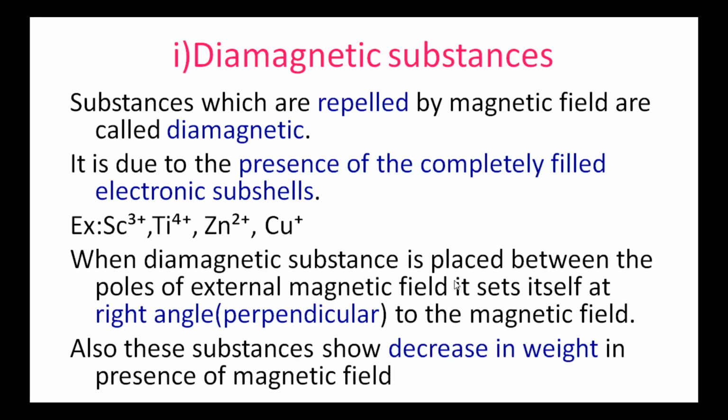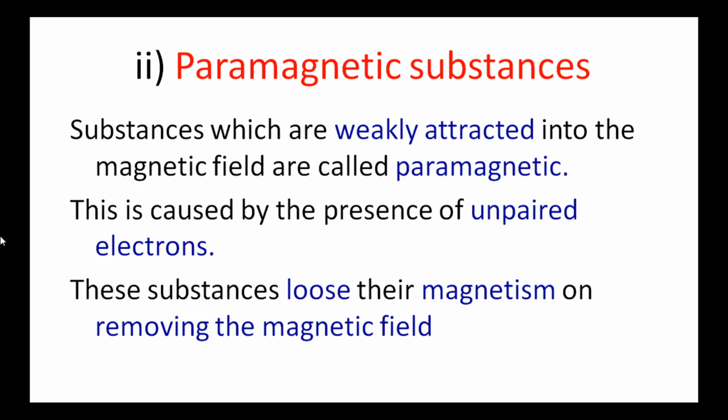When a diamagnetic substance is placed between the poles of an external magnetic field, it sets itself at right angle to the external magnetic field. That is, the substance sets itself perpendicular to the external magnetic field. Also, diamagnetic substances show a decrease in weight in the presence of an external magnetic field. That is, when the diamagnetic substance is placed in the external magnetic field, it repels, so its weight decreases.